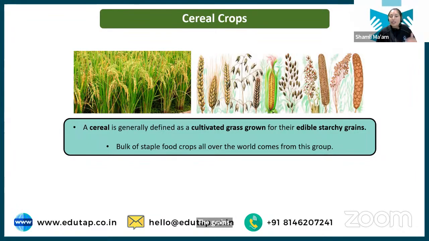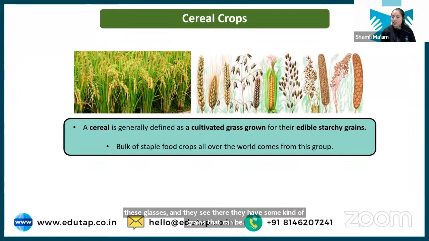Because cereal crops are the crops that belong to the grass family. Usually they are grasses. Initially, these grasses grew randomly here and there, and then humans saw that they have some kind of grains that can be consumed, so they brought these grasses under cultivation.